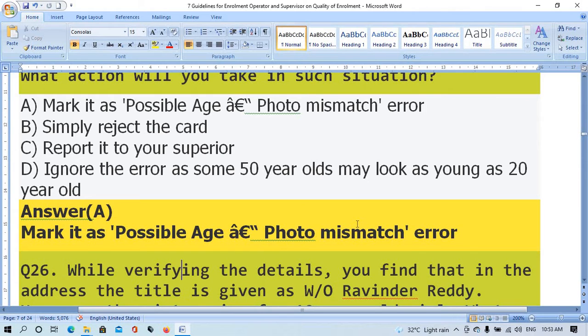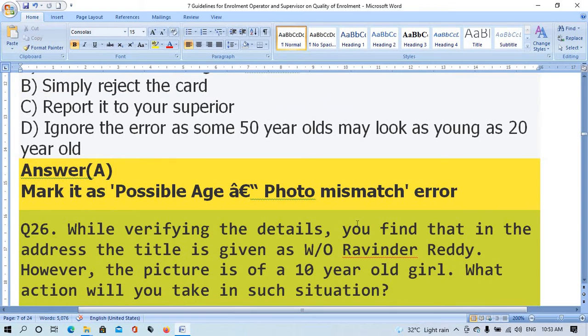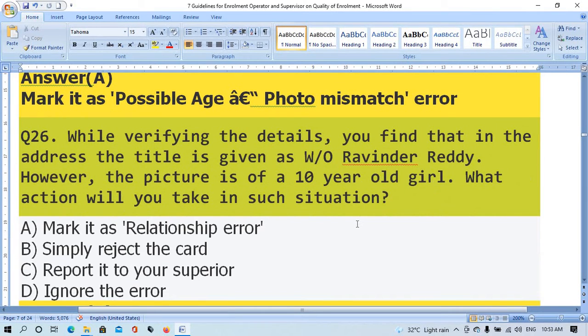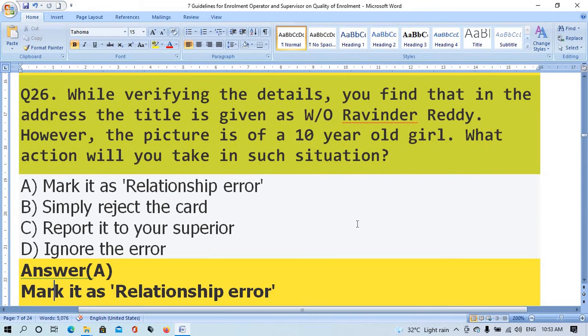Question number 26. While verifying the details, you find that in the address the title is given as wife of Ravinder Reddy. However, the picture is of a 10 years old girl. What action will you take in such a situation? Option A, mark it as a relationship error. Option B, simply reject the card. Option C, report it to your superior. Option D, ignore the error. The right answer is option A, mark it as a relationship error.